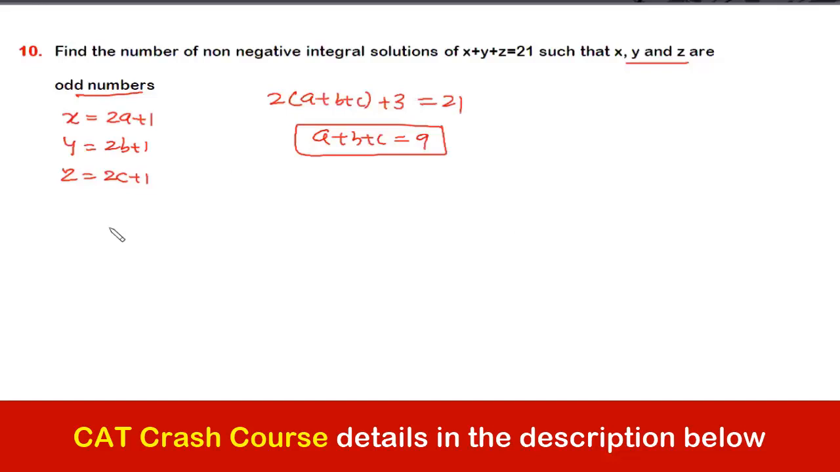Now, why not 2a minus 1? The reason is that if you take the value of a to be 0, the value of x would be minus 1, which is not allowed. Non-negative चाहिए ना? So we should be getting positive value.